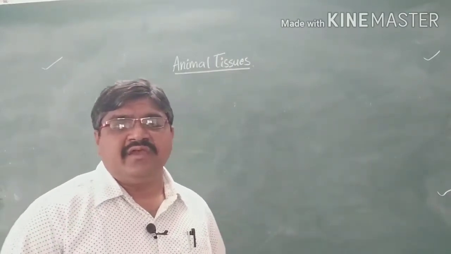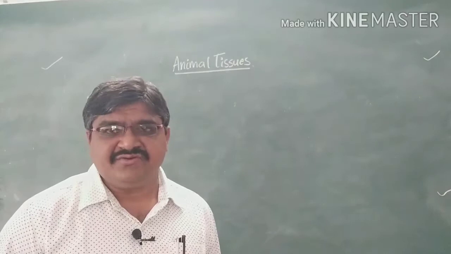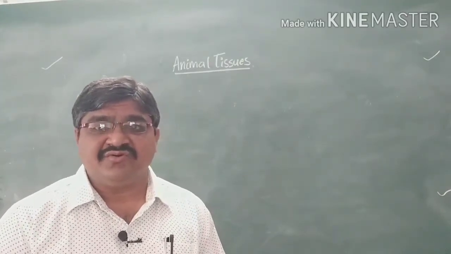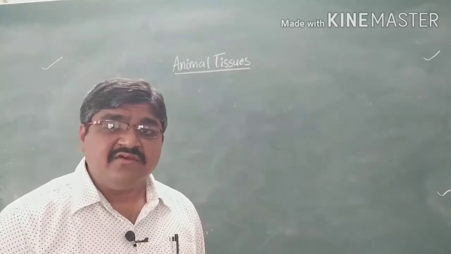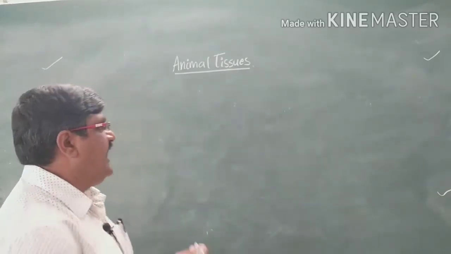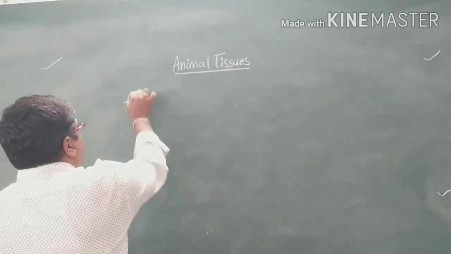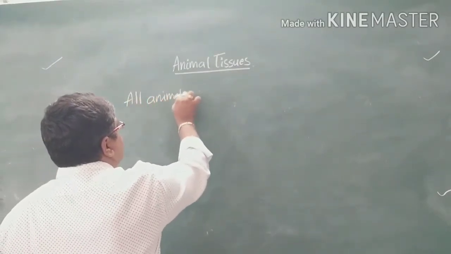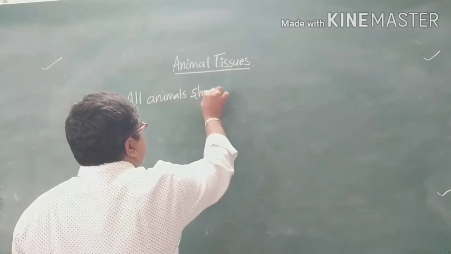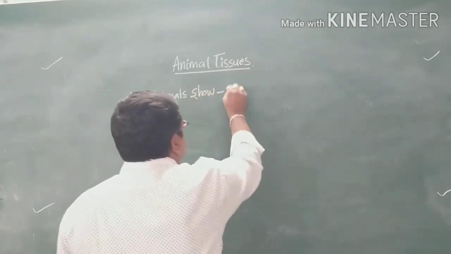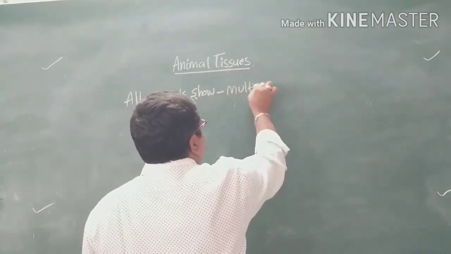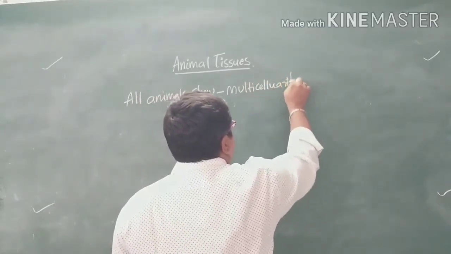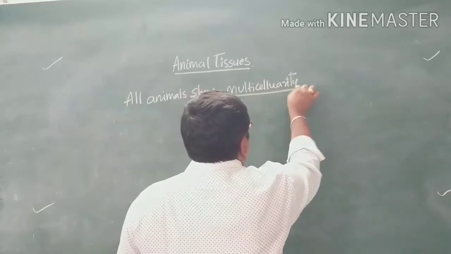Now coming to animal tissues. All animals show multicellularity.